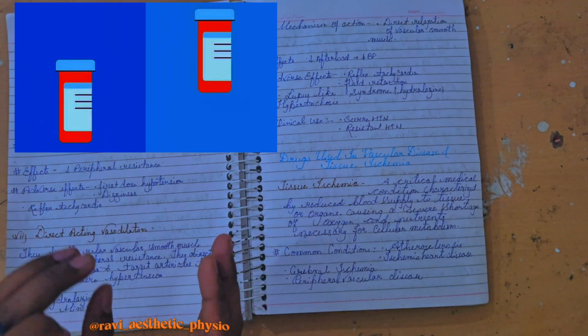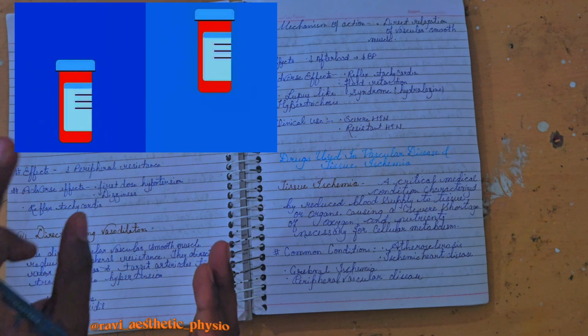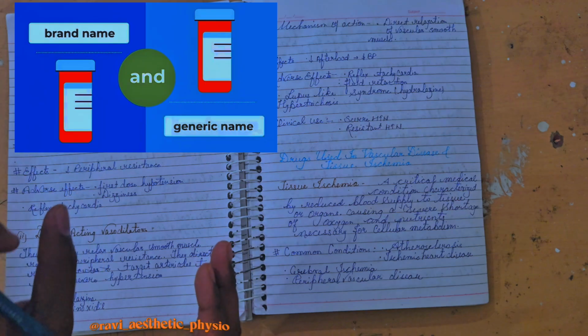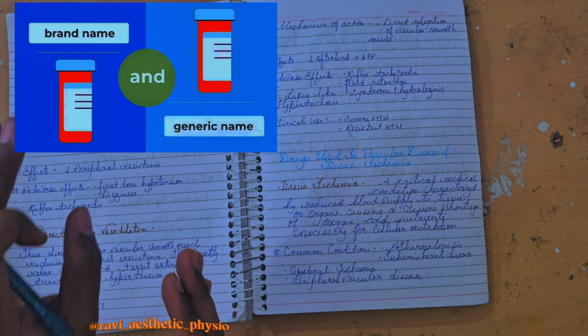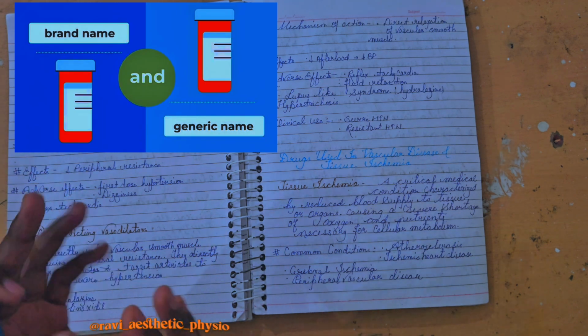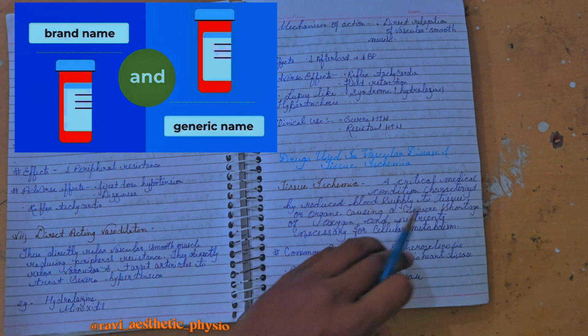In all four cases you will see the patient's blood pressure is high, and there is a reduction of oxygen supply to the different organs. So for peripheral vascular disease, we are studying the mechanisms in brief.